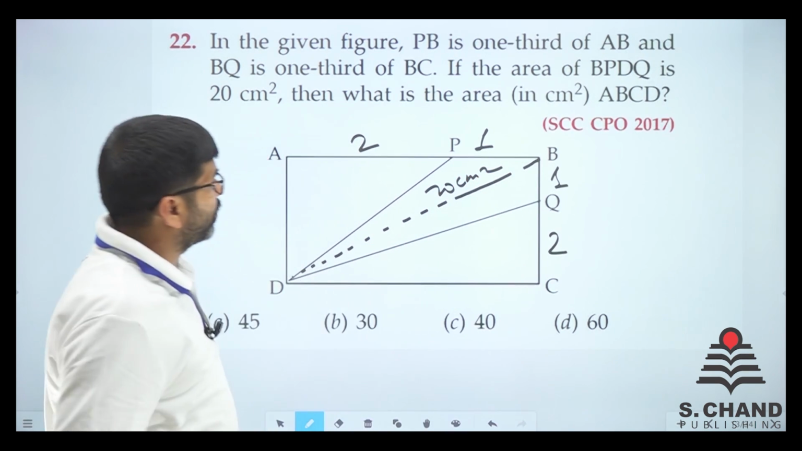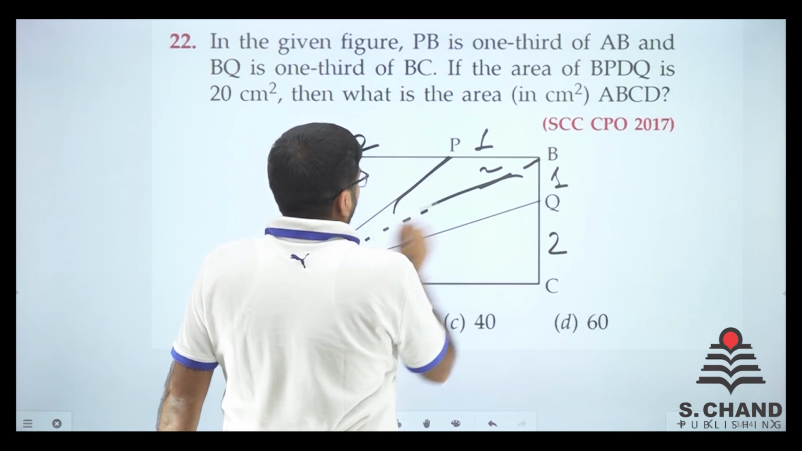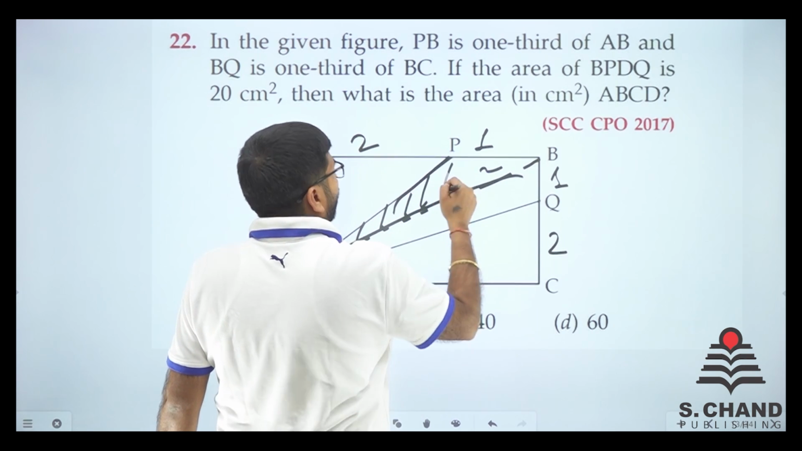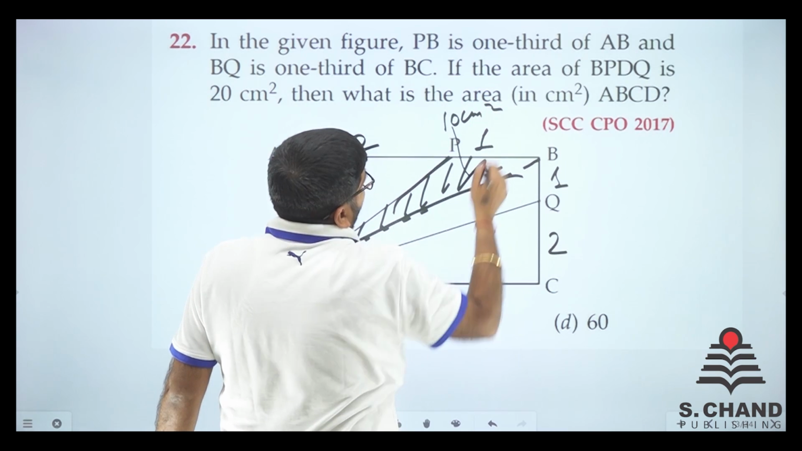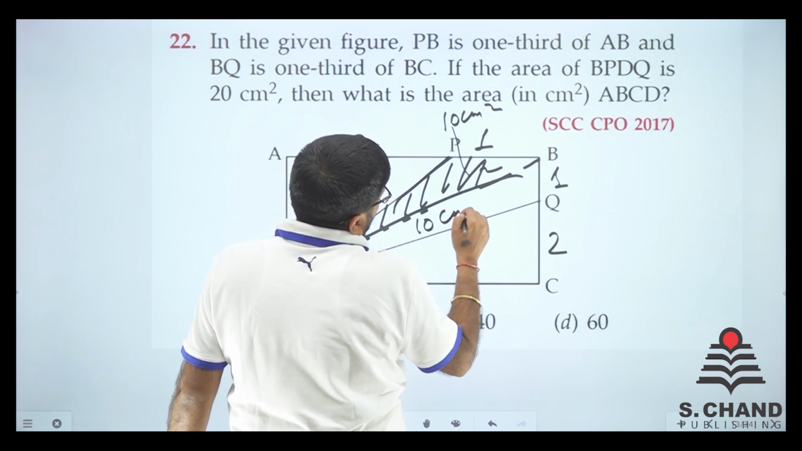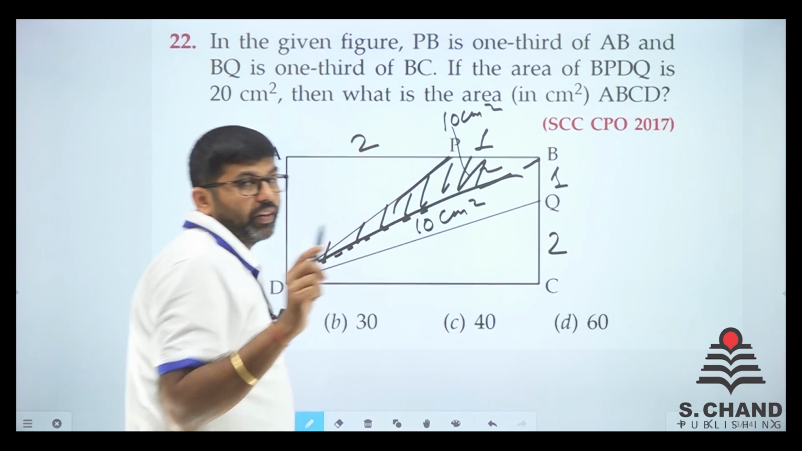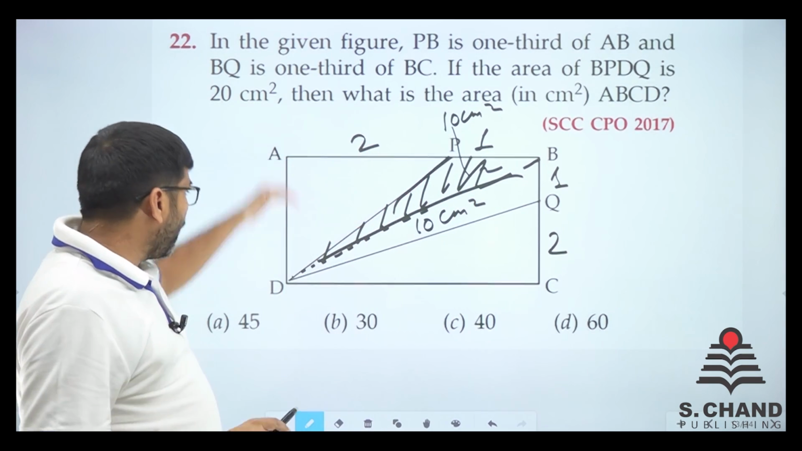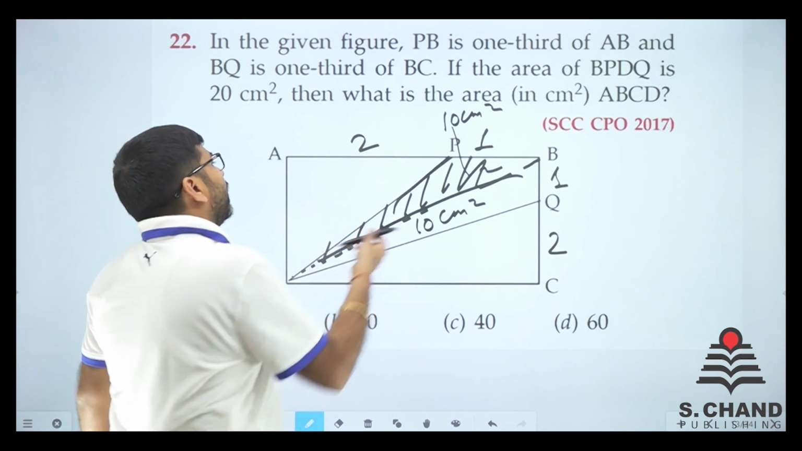If it is 20 centimeter square, half of them will be 10 centimeter square. So, this portion is 10 centimeter square and this as well is 10 centimeter square. Now, if it is 1 and it is 2, and the height is the same, then if the height is same, the base is double, the area is also double.